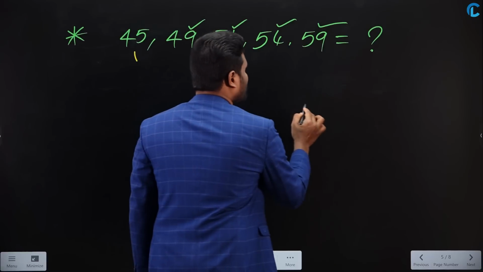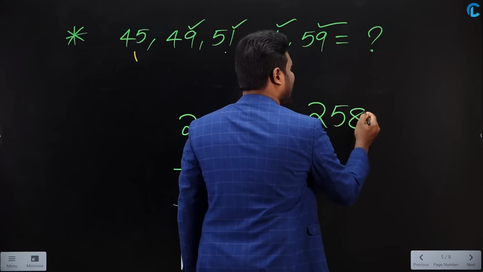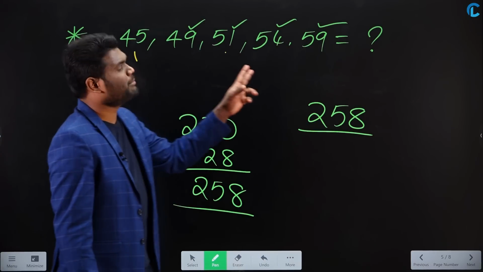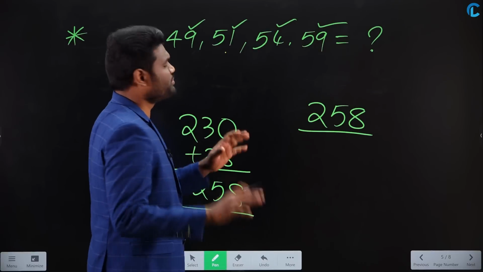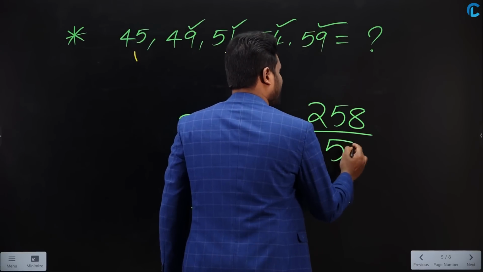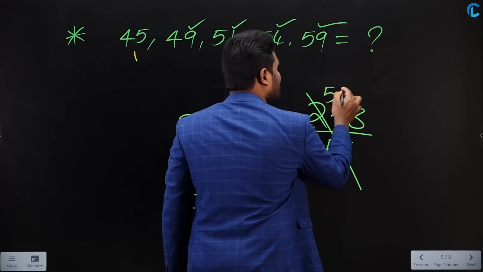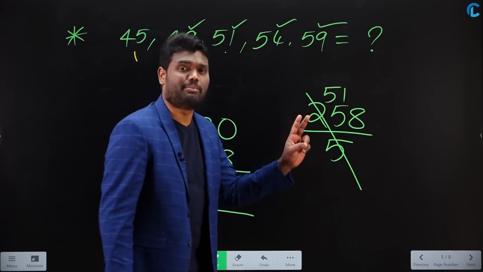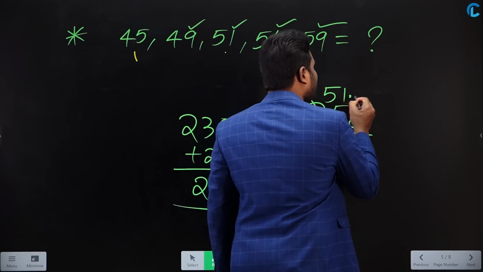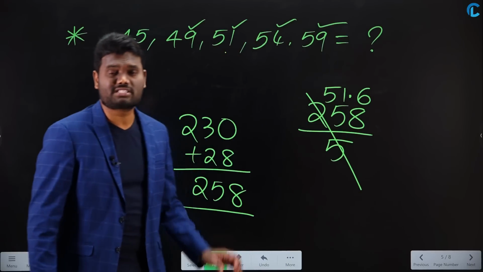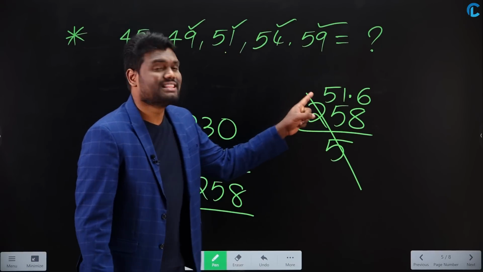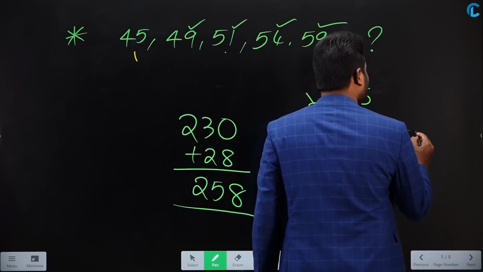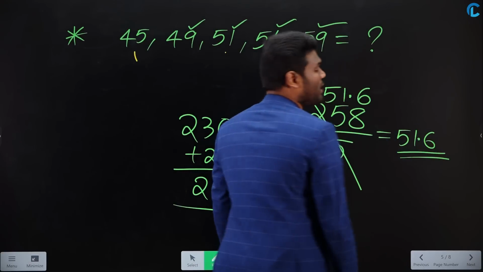Now sum is nothing but 258, but we need to calculate average. Average is nothing but sum of numbers divided by number of numbers. How many numbers we have here? Total we have, how many numbers means 5 numbers. So divided by 5. When you cancel here, 25 goes here 5 times and 8 goes here 1 time, and how much remainder you have left with? 3 remainder. 3 by 5. 3 by 5 is nothing but 0.6. Already we have discussed this in our percentage class. Yes or no? 3 by 5 is nothing but 0.6. So we can say that average of these numbers is nothing but 51.6.